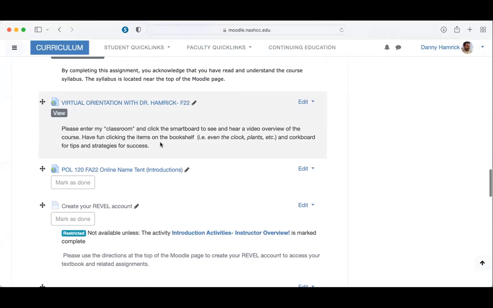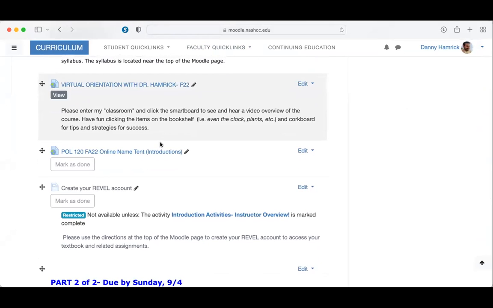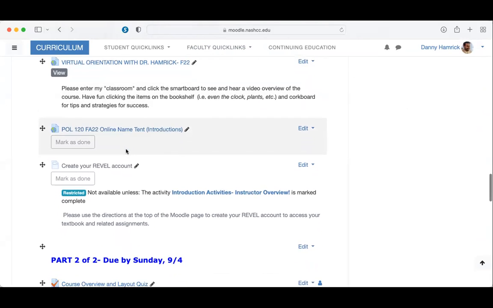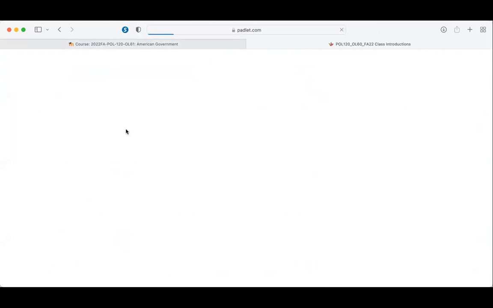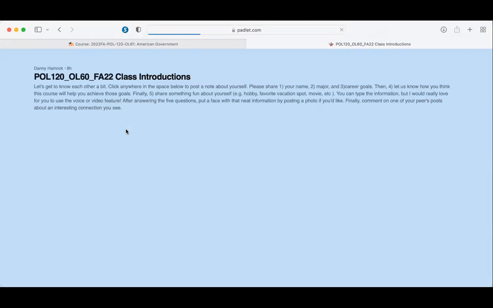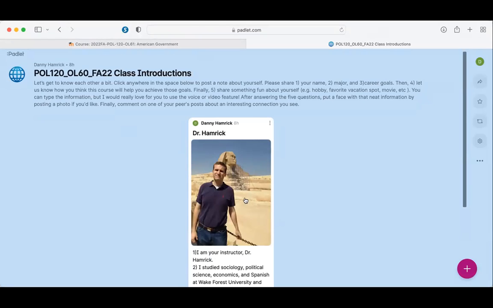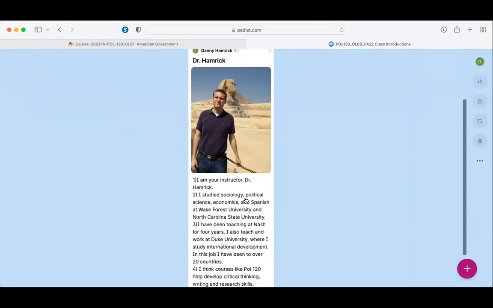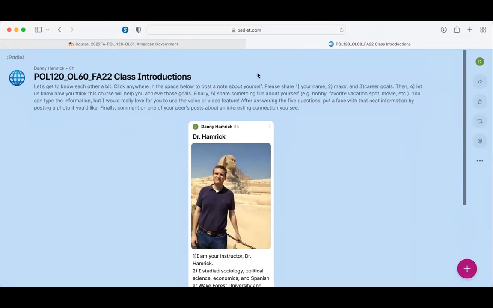Beyond that, then we get into some fun activities. We have our online name tent for introductions, where you will introduce yourself and answer a series of questions, and then go and comment on one or two of your classmates' posts. As you see here, you will need to be signed into your Nash account, but mine is already posted, so you can get started. You can even respond to mine if you're one of the first people to post.